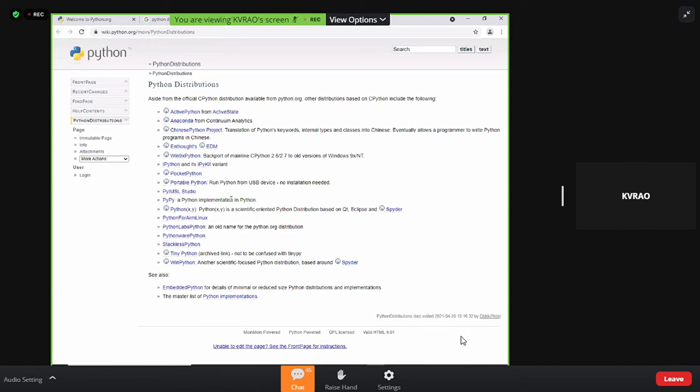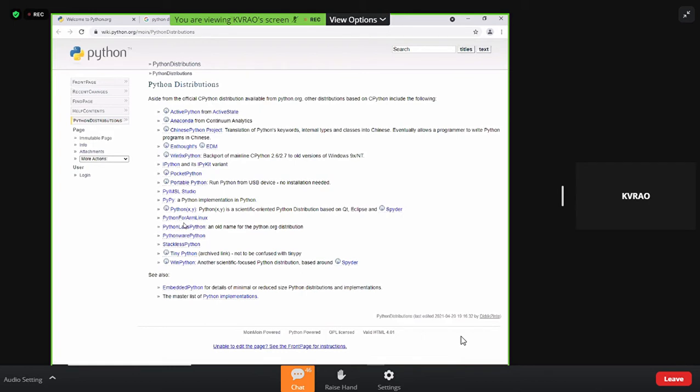Understand what services it provides and how we are using it in our Python program. Without learning all these things, we can't write any good programming. Python XY is a scientific-oriented Python distribution, with Qt and Spyder. It is used for plotting graphs and data visualization: bar graphs, horizontal bar graphs, line graphs, pie charts, and scatter plots, a lot for visualization purposes.